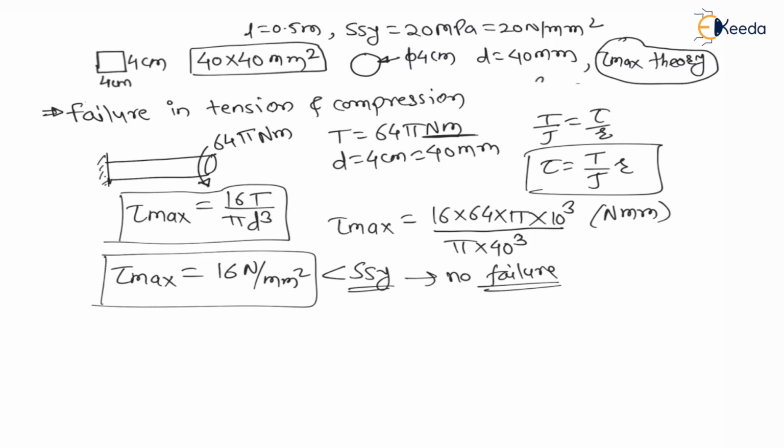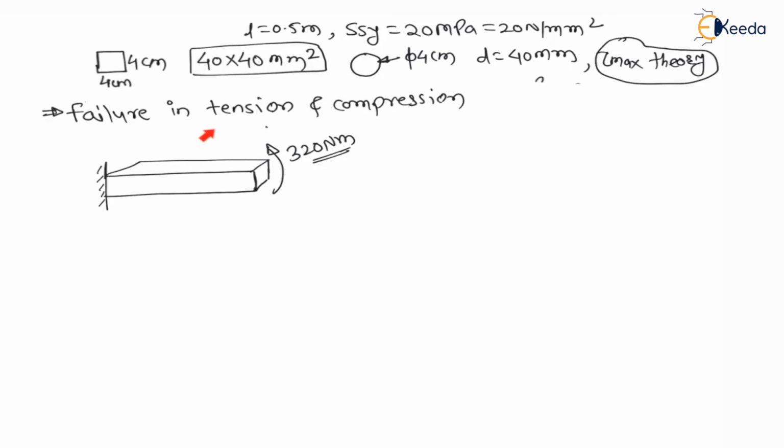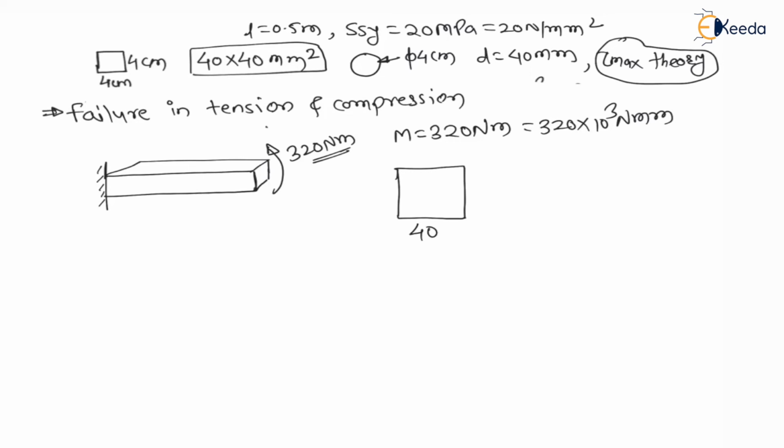Let us check for bending. Now here it is subjected to a bending moment M. The bending moment given in this diagram is 320 Newton meter, which is 320 into 10 to the power 3 Newton mm, right? And the dimensions are a square of 40 by 40, 4 centimeter by 4 centimeter, means 40 mm by 40 mm, right? Now what is the bending equation? The bending equation is M by I is equal to sigma b by y. In this equation we have to find I and y. Therefore, bending stress on the element is equal to M by I into y.